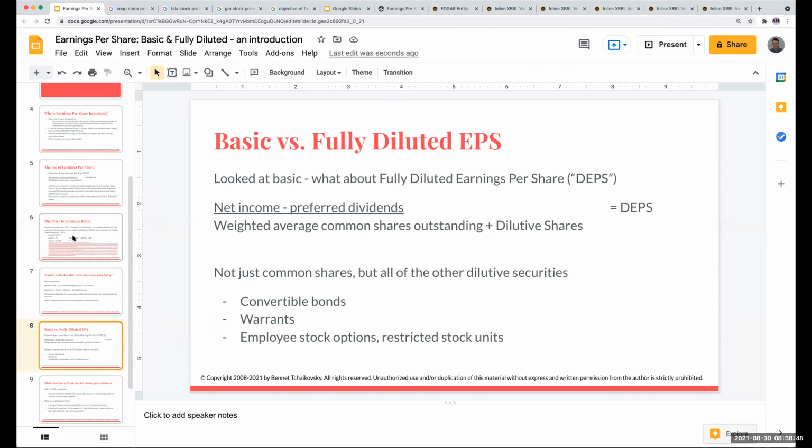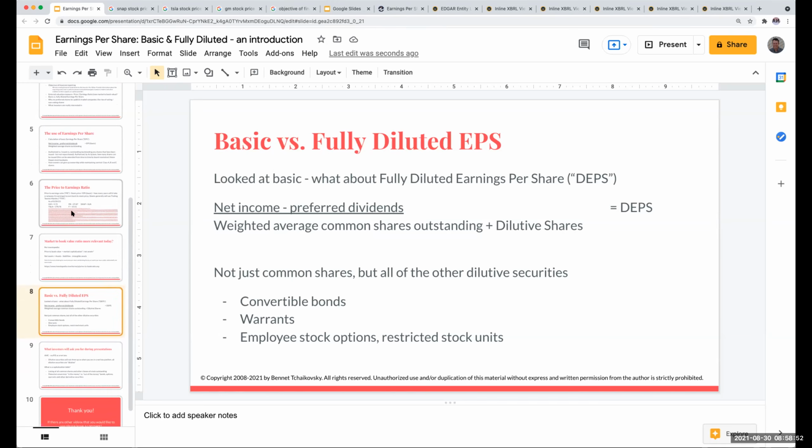That's why earnings per share is so important. So how do we compute these items? When we're looking at basic, we already just looked at that. But when we have fully diluted earnings per share, and Regina is my inspiration for this video because she said DEPS. And I go, what's DEPS? And she's all, diluted earnings per share, idiot. Oh, she didn't say idiot, I added that on. I was like, oh, okay, so I need to do a video about this.